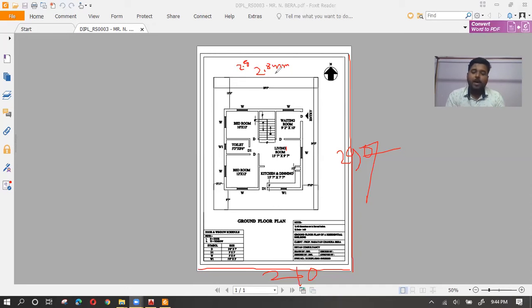If the text size is 2.5 millimeter in actual, I'm talking about actual scale, in an A4 sheet, maybe in case of an A1 big sheet, it will be 3 millimeter, but not 4 times or 5 times of 2.5 millimeter. Are you guys understanding what I'm trying to say? If you are having any kind of doubt, you can ask me.